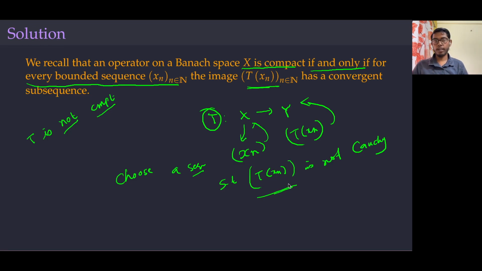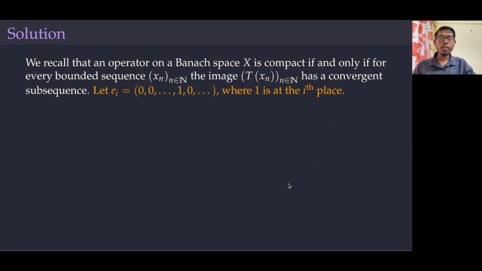So that will be my target. Okay, let's see. Let ei be the sequence which has 1 at the ith place. This is a sequence in L2. Why? Because if you take the sum, only one term is non-zero, so the sum is 1, which is finite, and hence this is in L2.